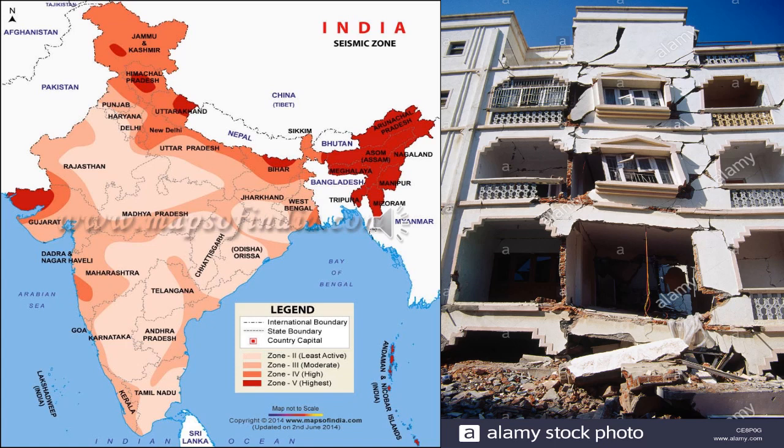Then zone 3, where the level of risk is moderate. This comprises Kerala, Goa, Lakshadweep Islands, remaining part of Uttar Pradesh, Gujarat, West Bengal, parts of Punjab, Rajasthan, Madhya Pradesh, Bihar, Jharkhand, Chhattisgarh, Maharashtra, Odisha, Andhra Pradesh, Tamil Nadu and Karnataka. Then zone 2 covers the remaining part of the country, and the earthquake risk is very low here.